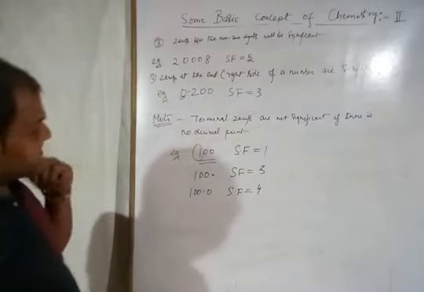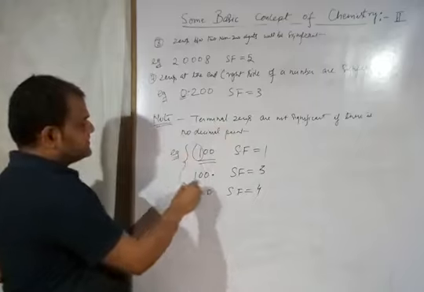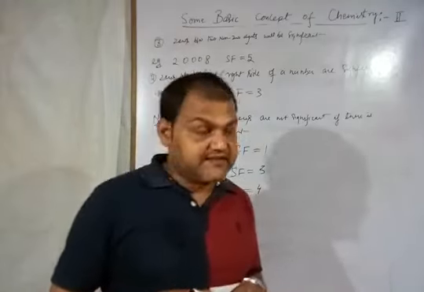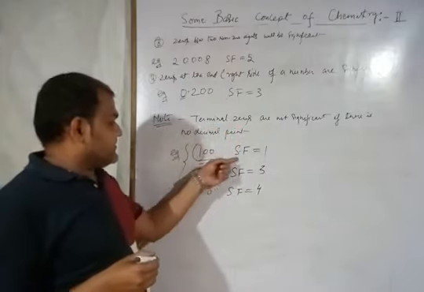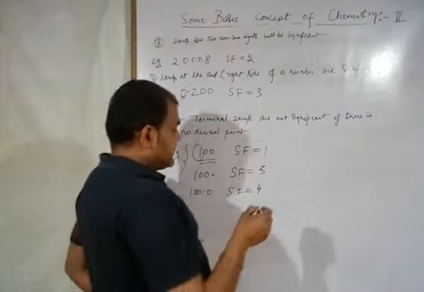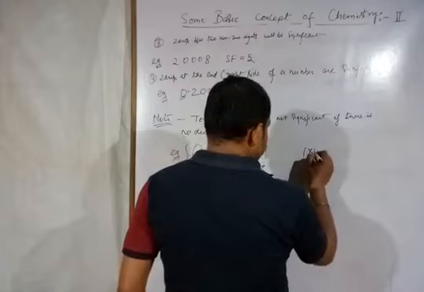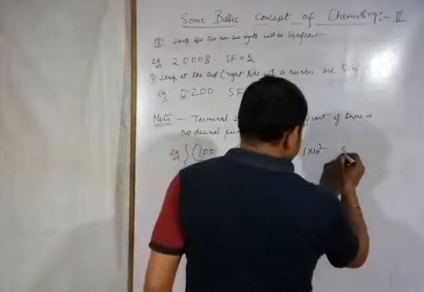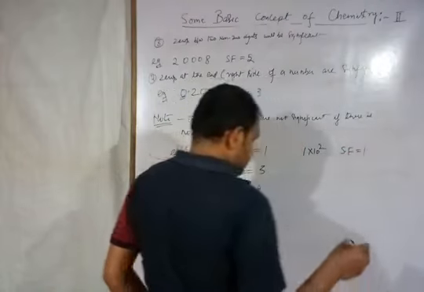Alright. So in such cases there is a lot of confusion. So we will use the scientific notation for this purpose. Scientific notation means, for 1, if we are writing 1 into 10 to the raised power 2, then the SF becomes 1.